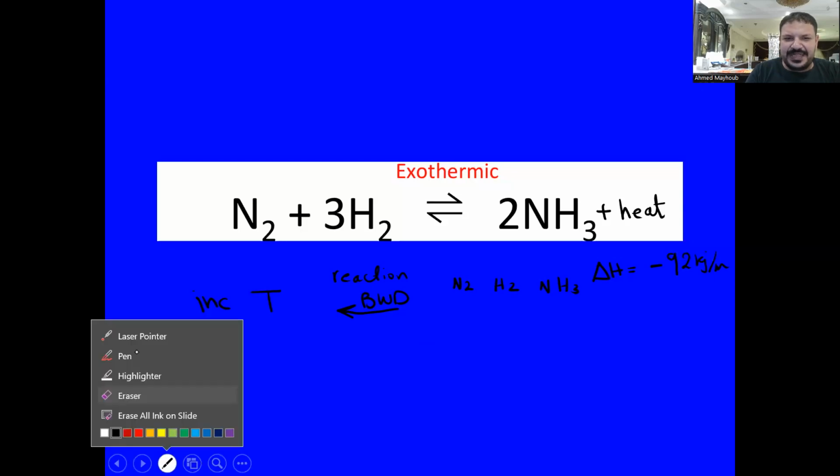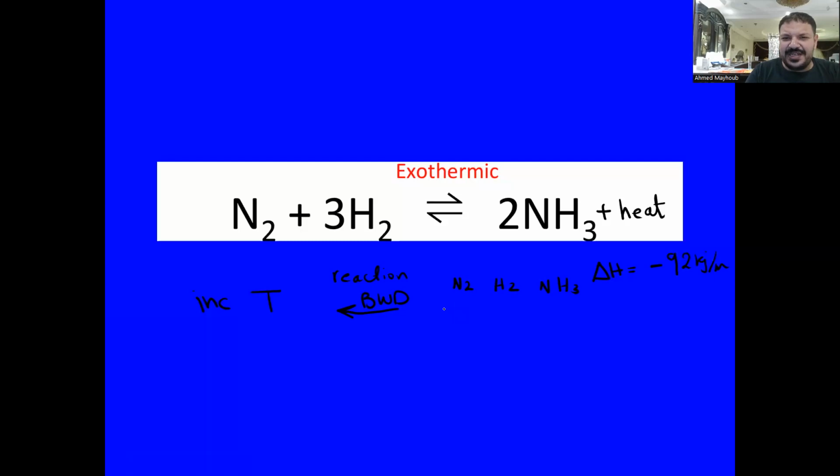Since we are moving in the backward direction, ammonia percentage will decrease, while nitrogen percentage and hydrogen percentage will increase.